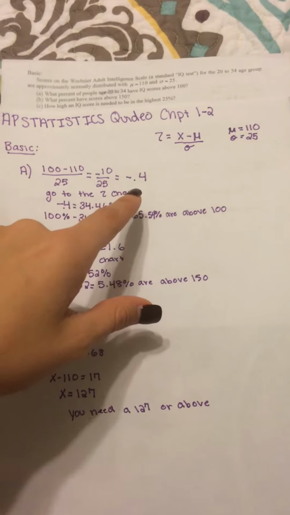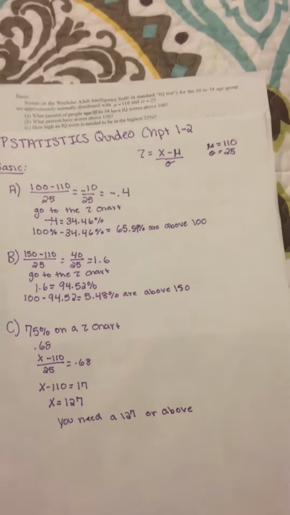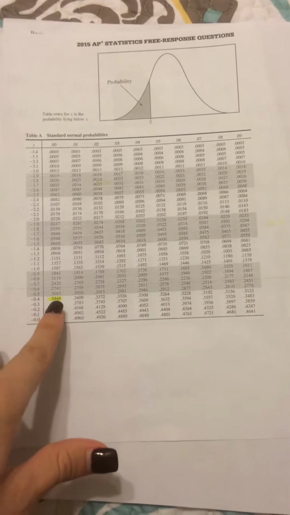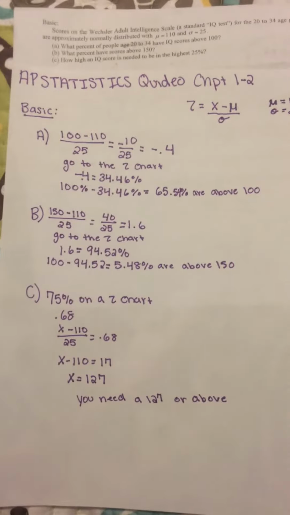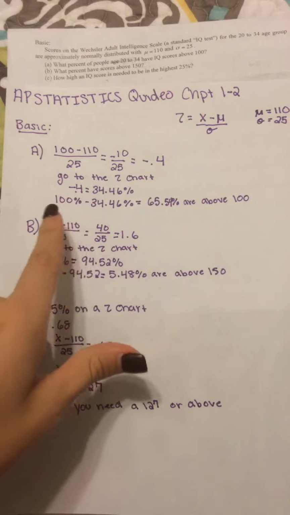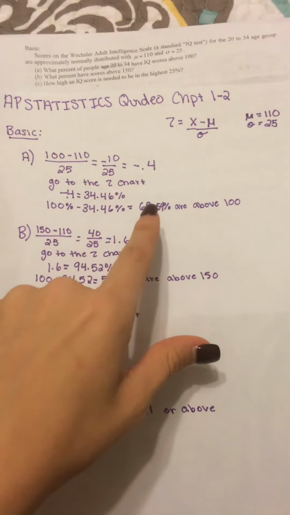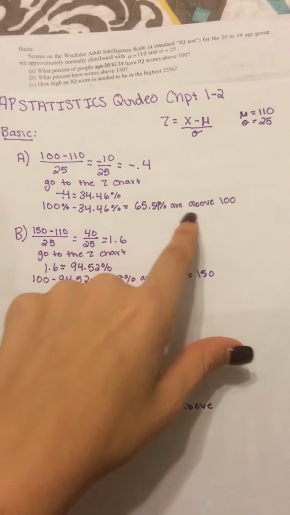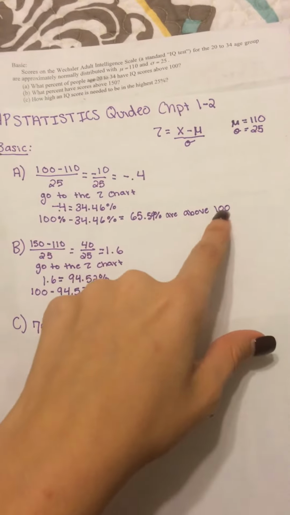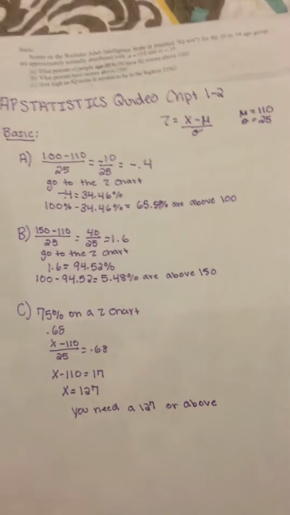So you plug this into the problem, and once this is simplified, you're going to get negative 10 over 25, or negative 0.4. From there, you want to go to your z-chart, and you want to find negative 0.4, which gives you about 0.3446, or in percent, 34.46%. You're going to want to take this from 100, and you get 65.54% are above 100. Make sure to include this to answer the question fully.